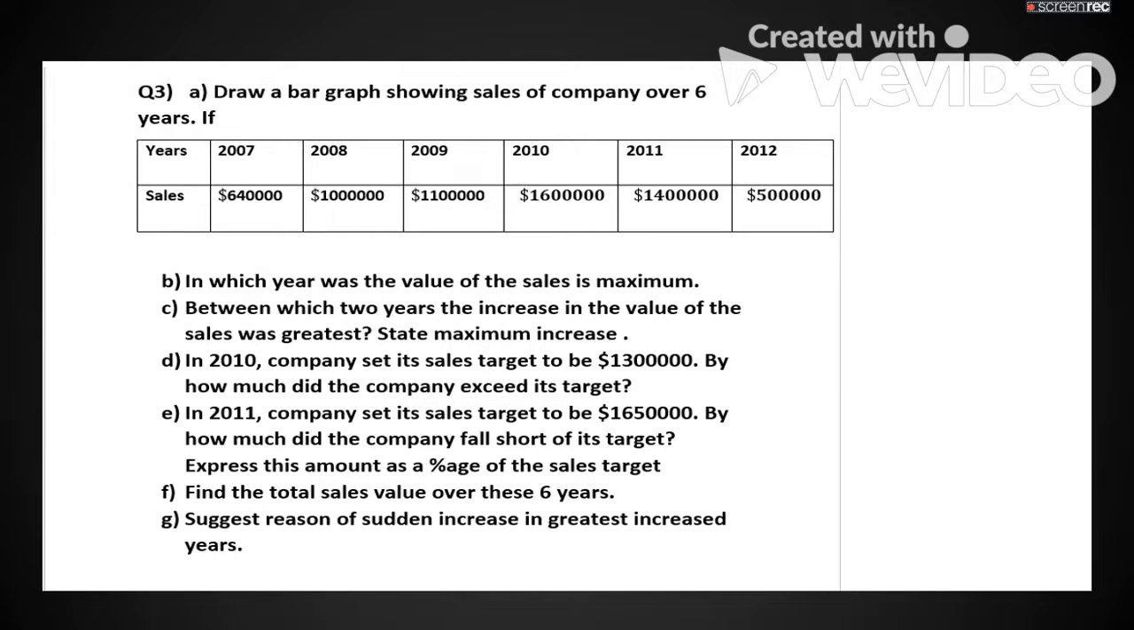In 2011, the company set its sales target to be $1,650,000. By how much did the company fall short of its target? Express this amount as a percentage of the sales target. Find the total sales value over these 6 years. Suggest a reason for the sudden increase in the greatest increased years.